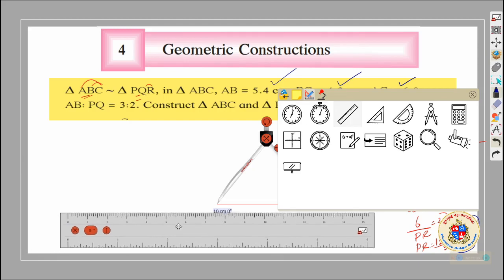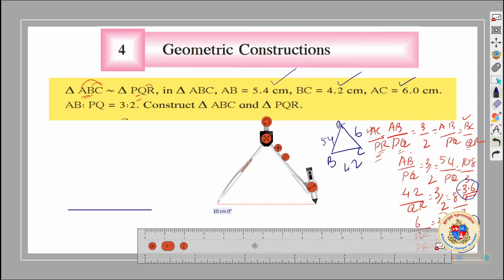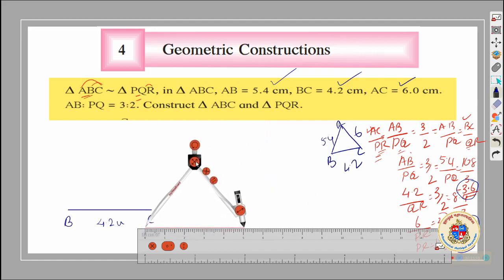And we are asked to draw the baseline, that is BC, which is equal to 4.2. Okay, then we will mark it as BC. Without fail you should mark it, otherwise later it will become difficult for you. 4.2 unit. I am not writing centimeter because my scale is not in centimeter. Then B to A is 5.4, C to A is 6. That we will be doing with the help of compass.